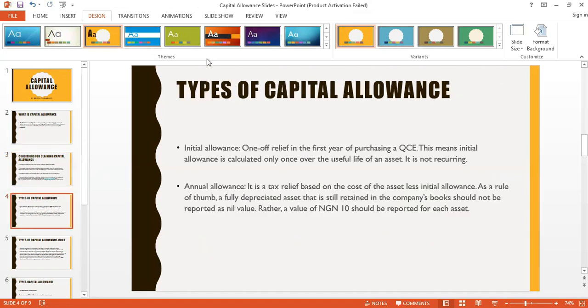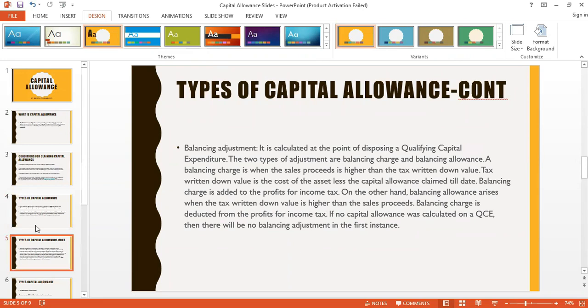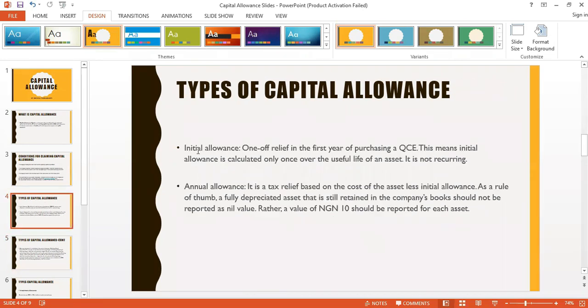Now, what are the types of capital allowance? I'm being fast because of some technical issues I'm trying to resolve. The types of capital allowance we have are the initial allowance, the annual allowance, and we also have the balancing adjustment. So these are the types of capital allowance we have.